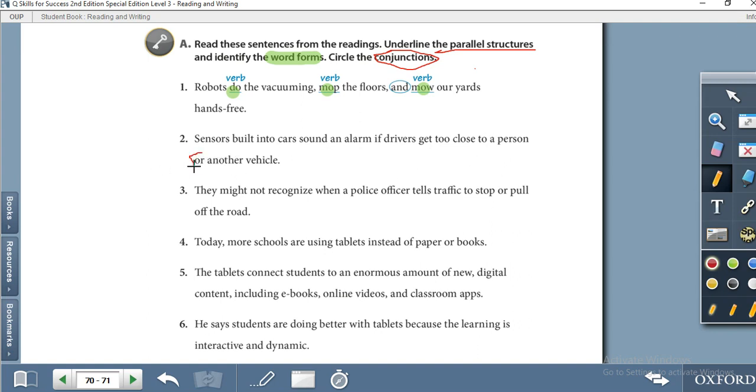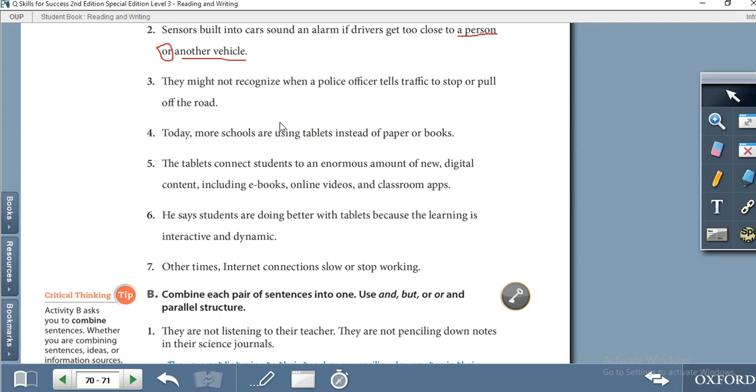First of all, look at the conjunction, or. So a person, another vehicle. Look here, this one is the parallel structure and this one is the conjunction. So a person, another vehicle, this one is a noun, we have to mark if it is a noun or verb. Do the same thing with the rest of the sentences.